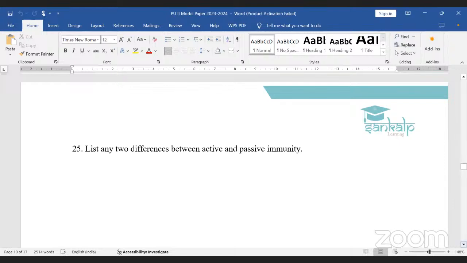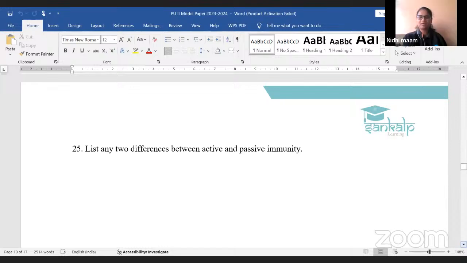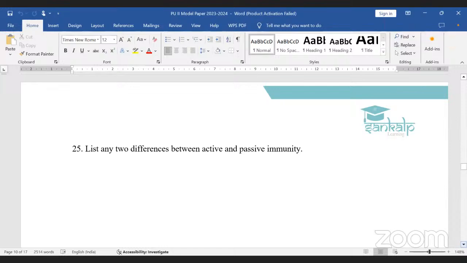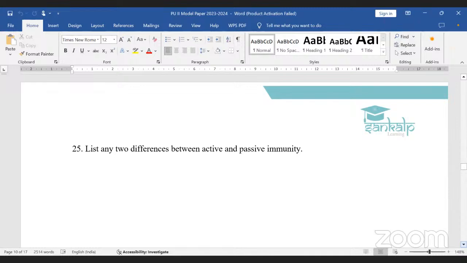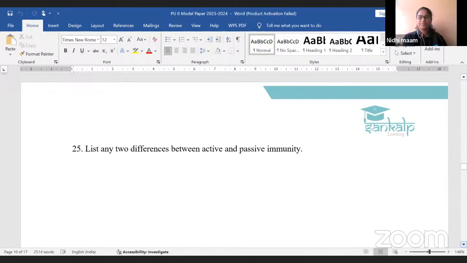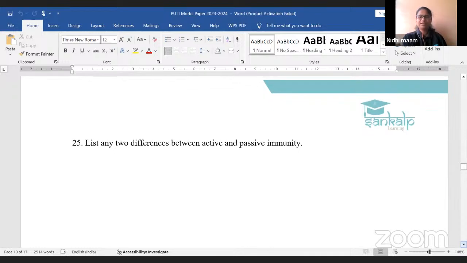There could be side effects in passive immunity. Acquired due to encounter with an antigen or pathogen. Passive: acquired directly by obtaining antibodies. Good. Divya also tried it. So we got 4 differences, 2 from Sita and 2 from Divya.